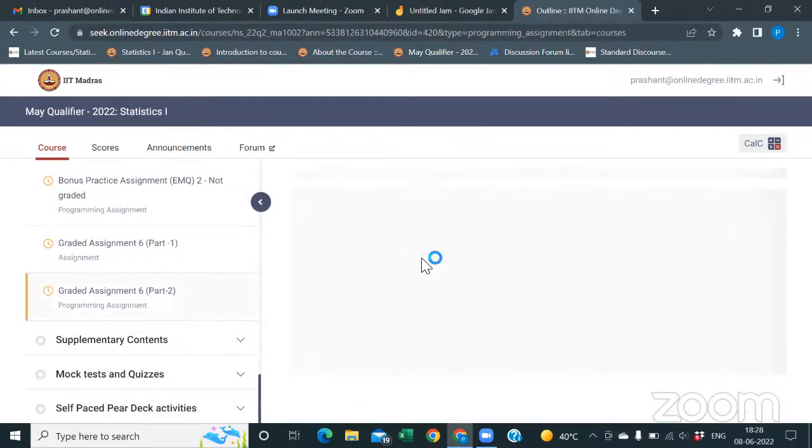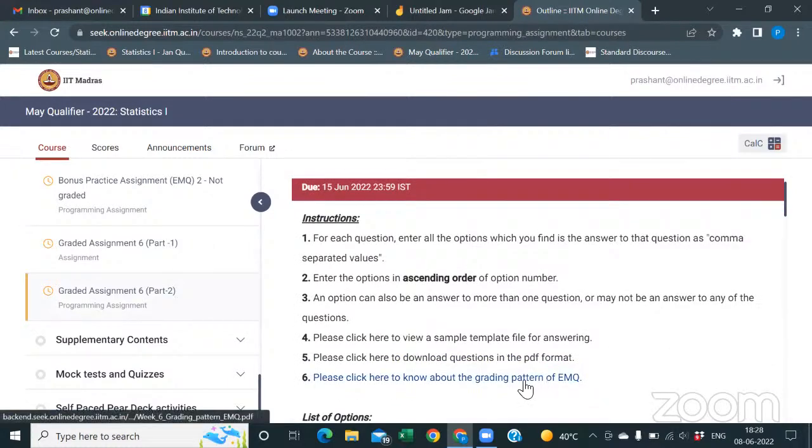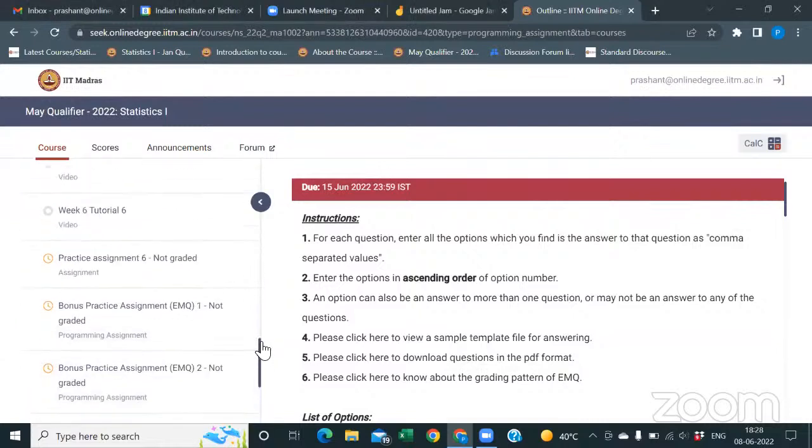I have one more question. From here, please click here to know about the grading pattern of EMQ. From here, you can know the criteria for negative marking and all. I have one more doubt: if I want to choose 2 subjects like stats or English, do I still have to continue with the mathematics and the English CT also?